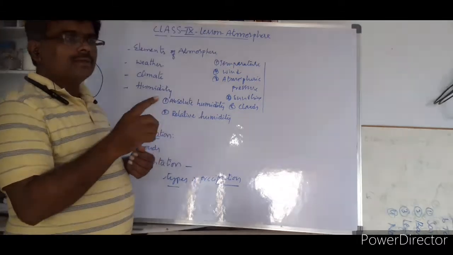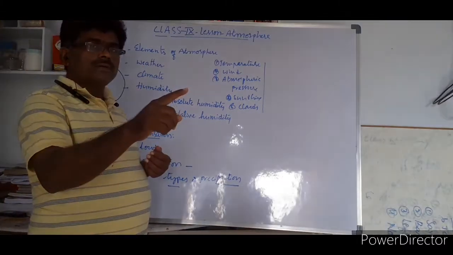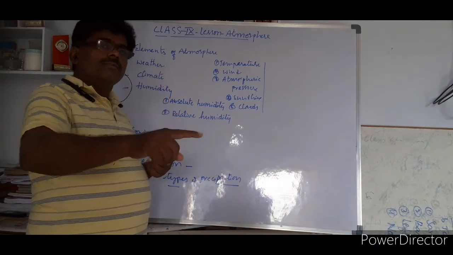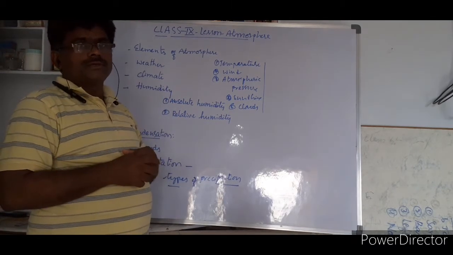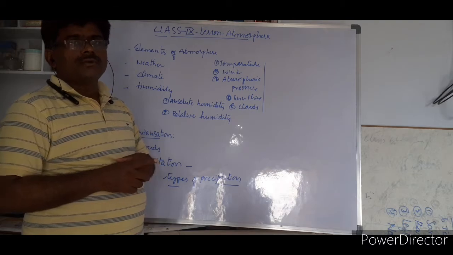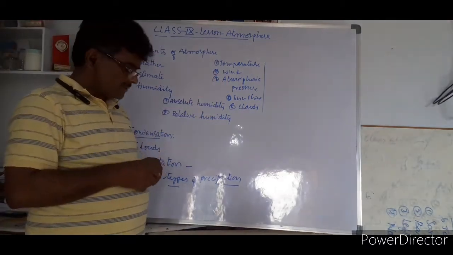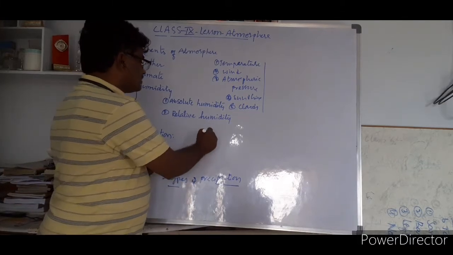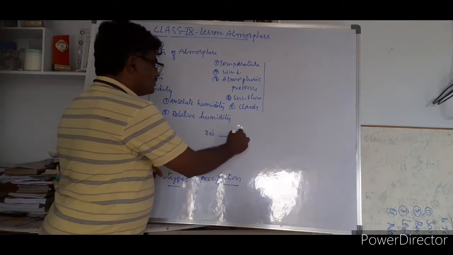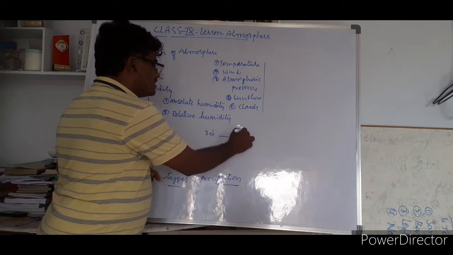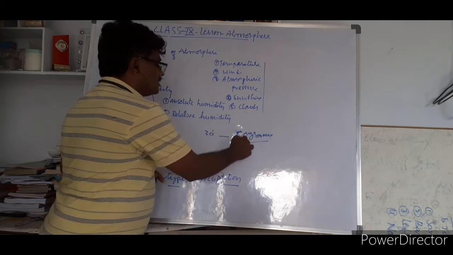At a given temperature, how much water vapor is there at present, and how much it can take. If you study these two combined, that is called relative humidity. Say at a given point, at 20 degrees temperature, the air which has a capacity of taking 80 grams of water, 80 grams.